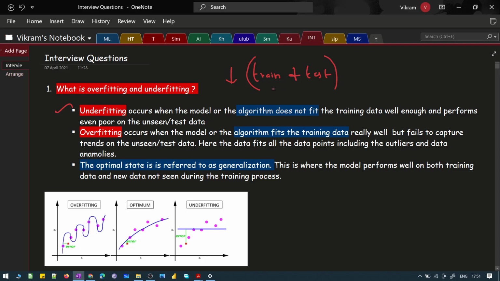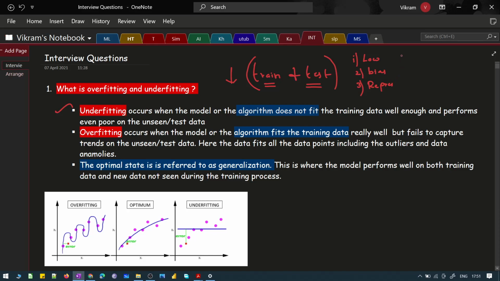So if you look at underfitting, the model performance is very bad in the training data set and also in the test data set. This is what we call underfitting. Underfitting generally happens because of many reasons. One reason could be that we have low data points. The second reason could be that there is a bias in the data set, or the data may not be representative of the population.